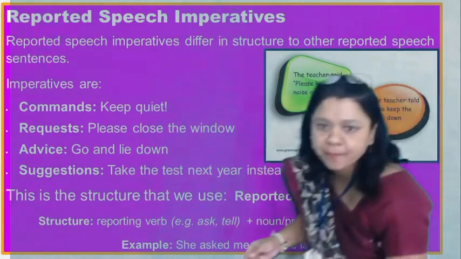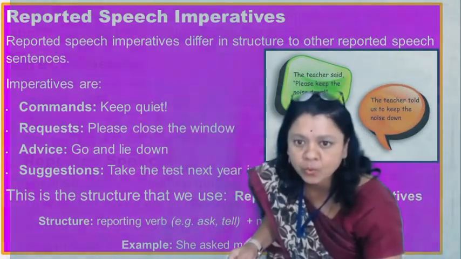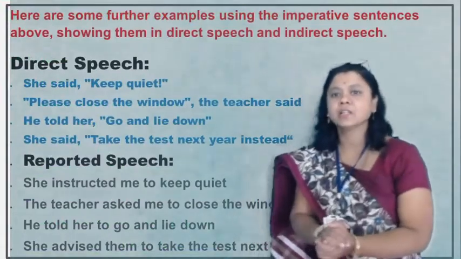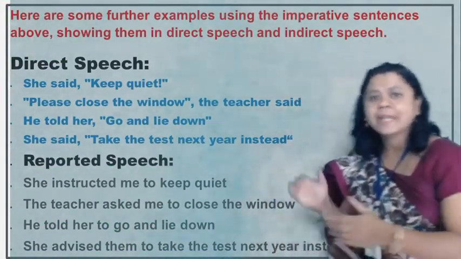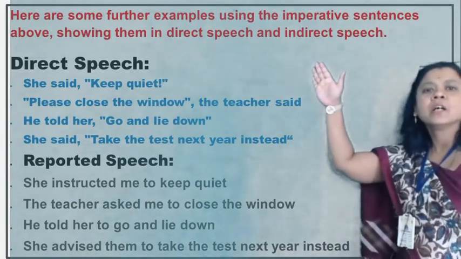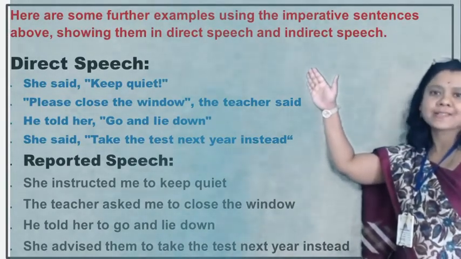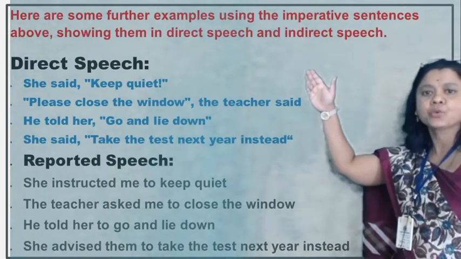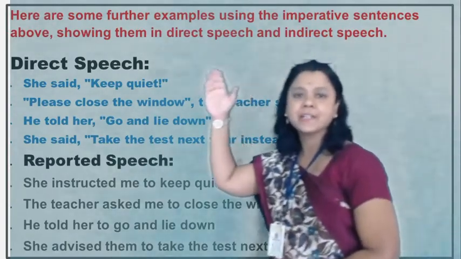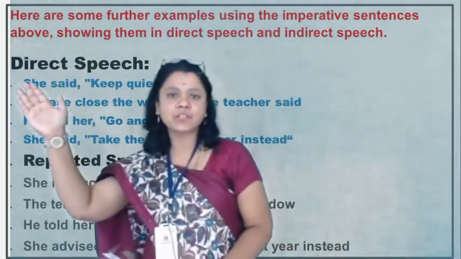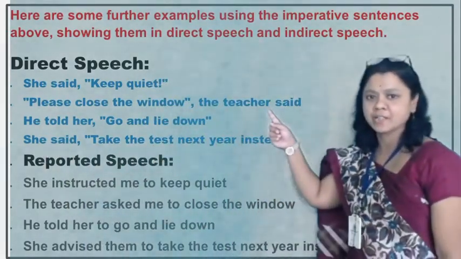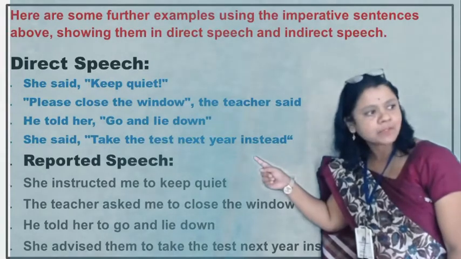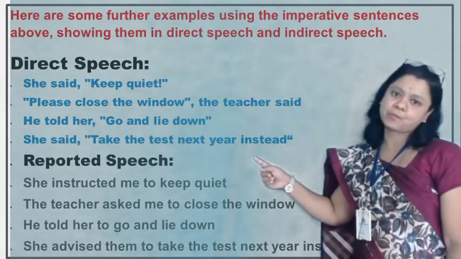Next, we'll see some examples along with the rules. Some examples using imperative sentences, showing them in direct and indirect speech.